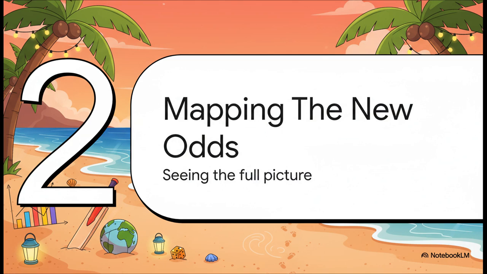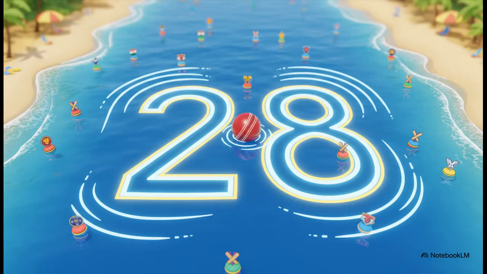All right, so that's what happened to the two teams in the match. But the real story here is how those ripples spread out and affected everyone else. Let's zoom out and see the full picture. And this is the mind-blowing part. We're not just talking about a few changes here and there. The impact of that one single result rippled across all 28 possible final matchups. It's like an earthquake, you know? The match was the epicenter, and the shockwaves literally shook up the entire tournament.